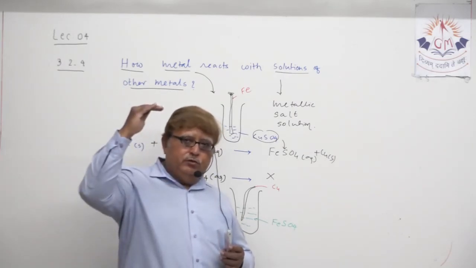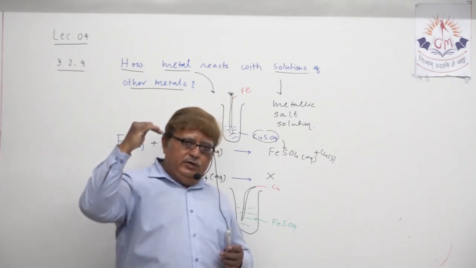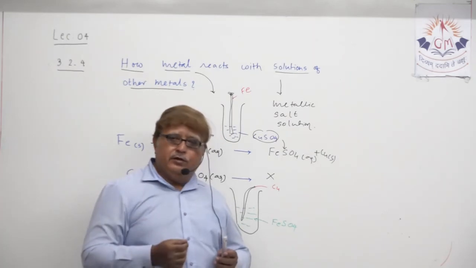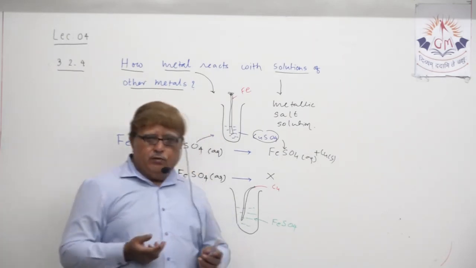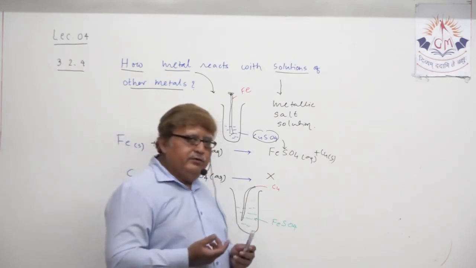At the top you will show highly reactive metals, then medium reactive metals, and then least reactive metals. That is called the metal reactivity series.